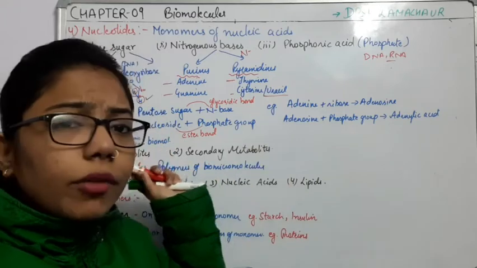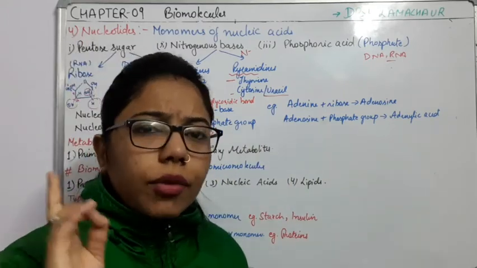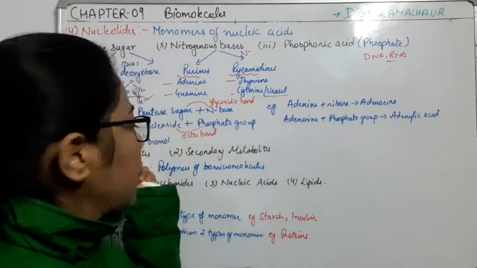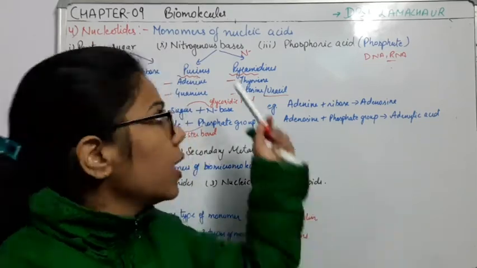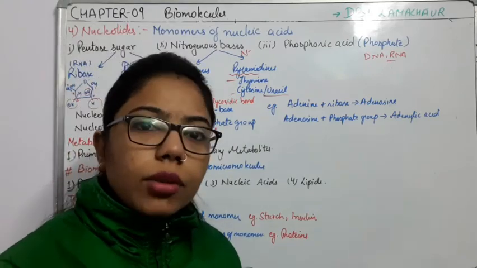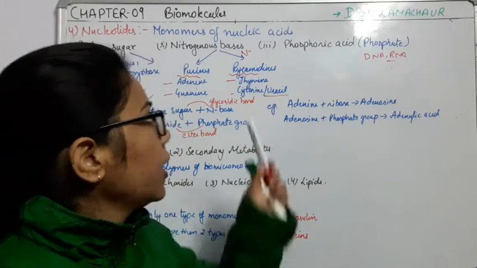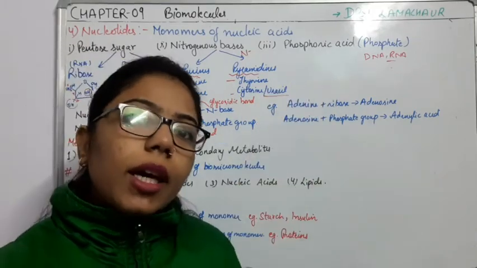Okay, so what we have done, we required the first requirement, that is pentose sugar, right, which can be the ribose as well as deoxyribose. Second thing, what is required? Nitrogen bases, in which nitrogen containing compounds are there. And the third thing which is required, that is phosphoric acid.